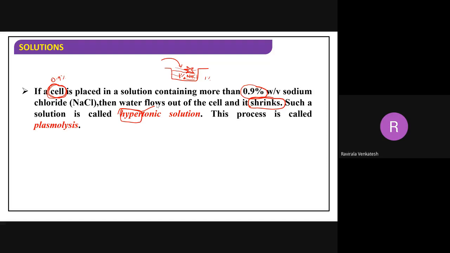Now, remember when you go to parties, if you have a non-veg meal, very salty non-veg food, immediately you will feel more thirsty.